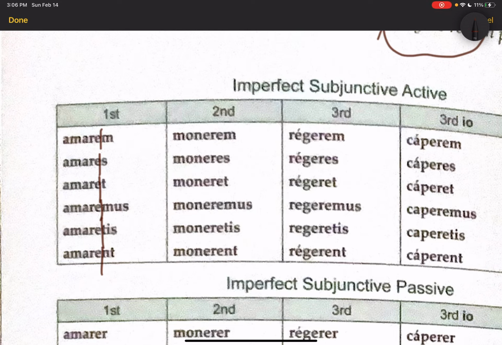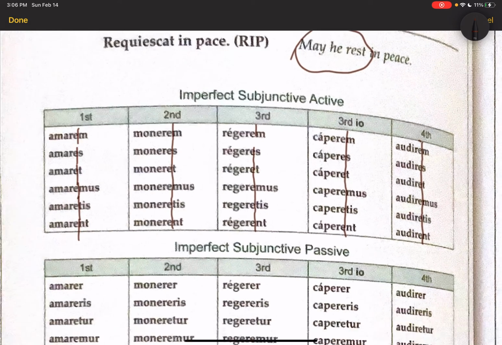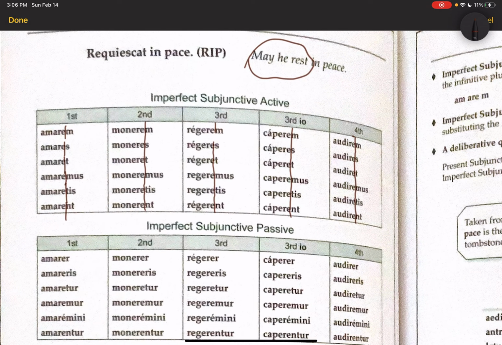And it's the same in the second conjugation, so we get monere plus our personal endings. In the third, we get regere plus personal endings. And in the third io, capere. And the fourth, audire. Alright, so when you're doing an imperfect subjunctive, you want to start by adding the second principal part of the verb to each box, and then you can add your personal endings. This goes for the passive as well.